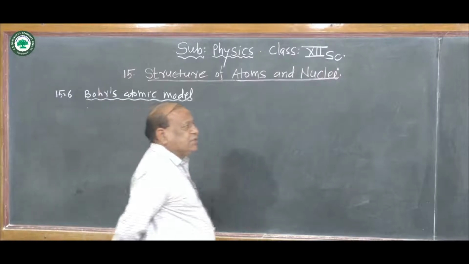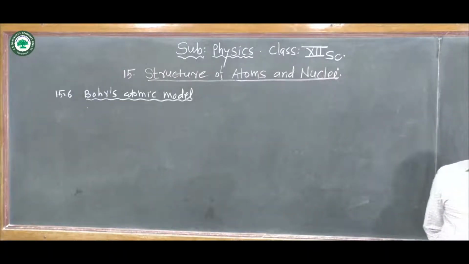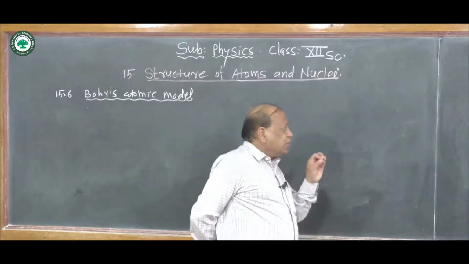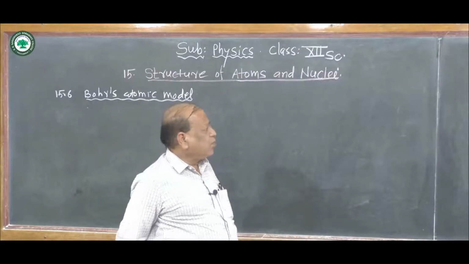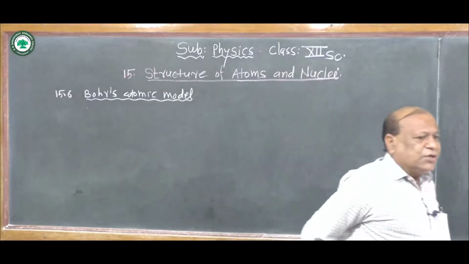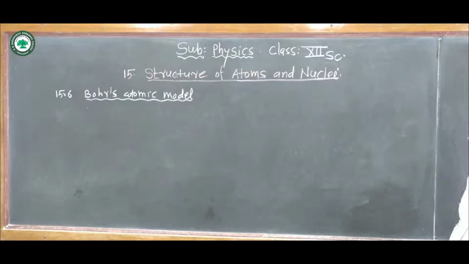And you know that the atom is the smallest particle of matter whose further division is impossible. That is called the atom. And you know the structure of the atom. There is a central nucleus having positive charge, and negatively charged electrons revolve around it.